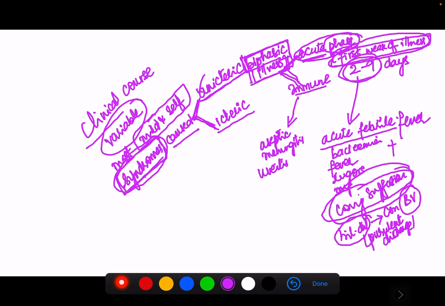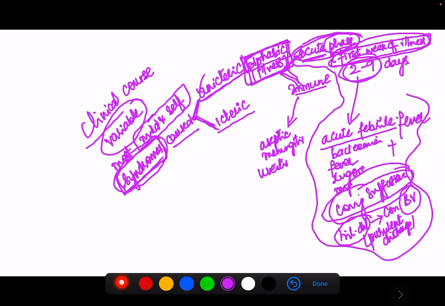And then we have the immune phase. Following the acute phase, a minority of patients develop this biphasic illness. Though it is a biphasic illness, the acute type of illness will be more common, but a few patients can go into the immune phase.